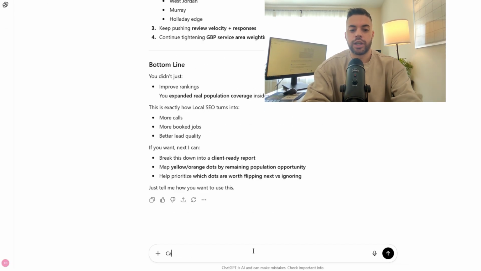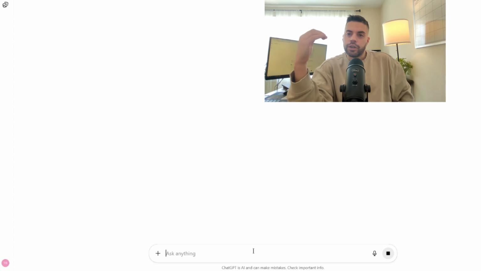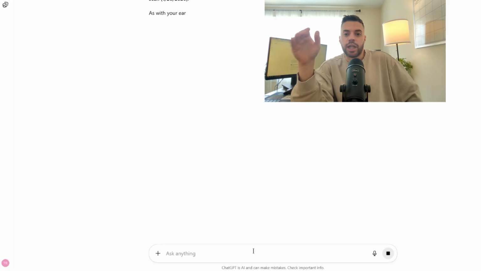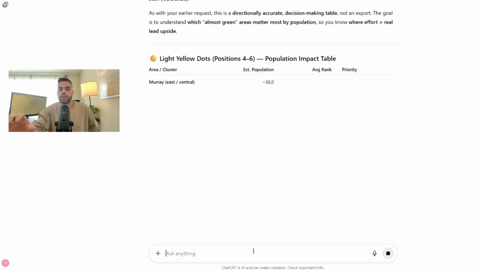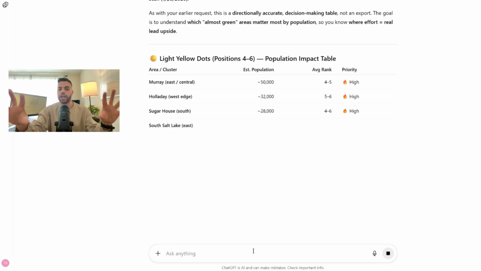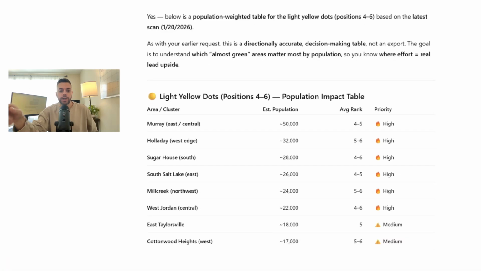So what you can also do here, I'm going to go all the way down, is I'm going to say, can you create a table of the light yellow dots with their population? So what I'm going to do over here is say, okay, I know the green dots, I know the population increase that I'm able to get from my client, but now here are the next areas I'm going to be really focused on. So you can see that's going to do, so it's breaking down again by estimated population size. 50,000 people, average rank for me is 4 to 5. Sugar House, South Salt Lake, Mill Creek, West Jordan, East Taylorsville.